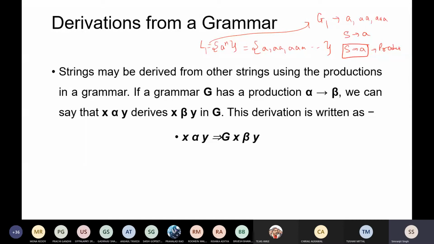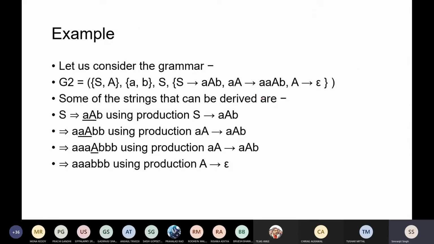So if I say that this is a particular grammar, this grammar only represents a single language that has a single string, that is the string a. Now for this particular L2, a corresponding grammar is associated. So don't worry about that, I will tell you now. Just take an example of that.